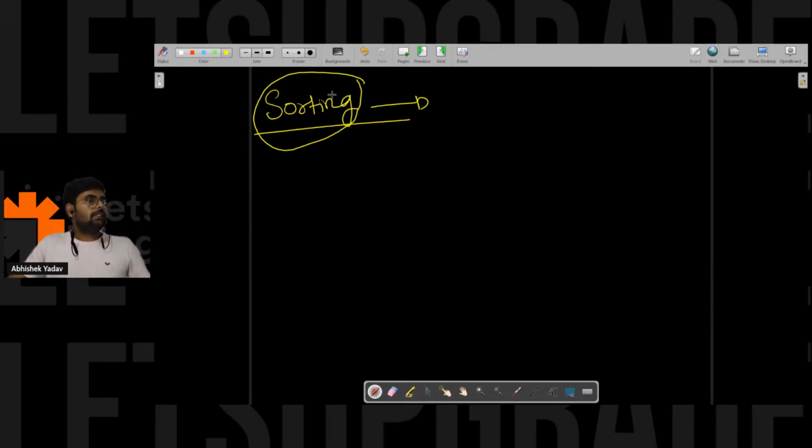Those who know anything about sorting, what is the meaning of sorting? Arrangement in a specific type. Akshay is correct. Great. What about others? Anyone with a different definition?